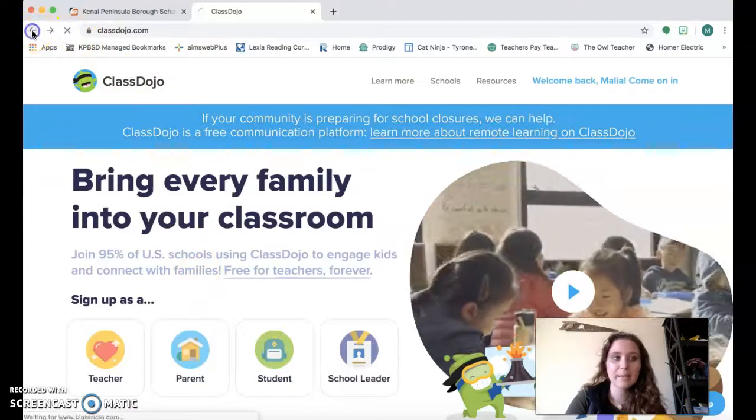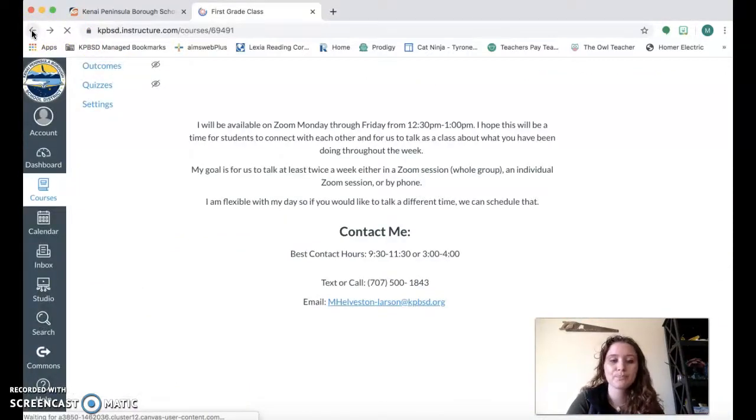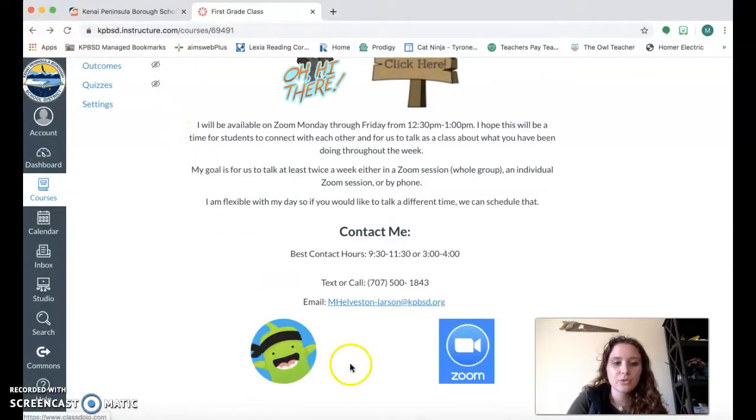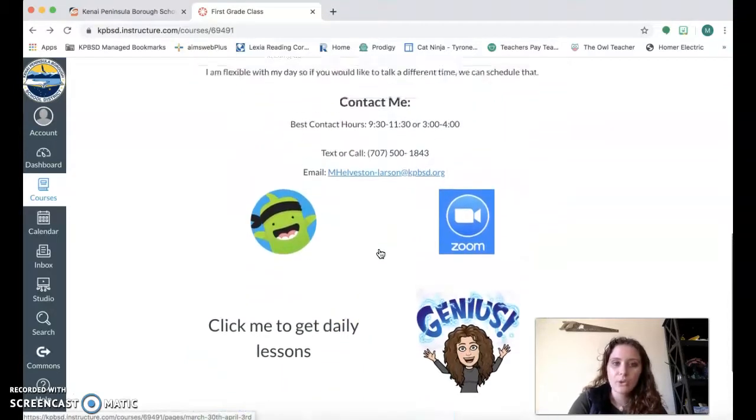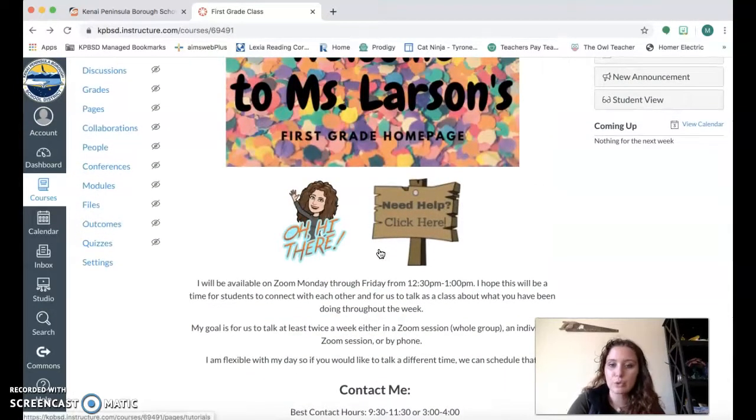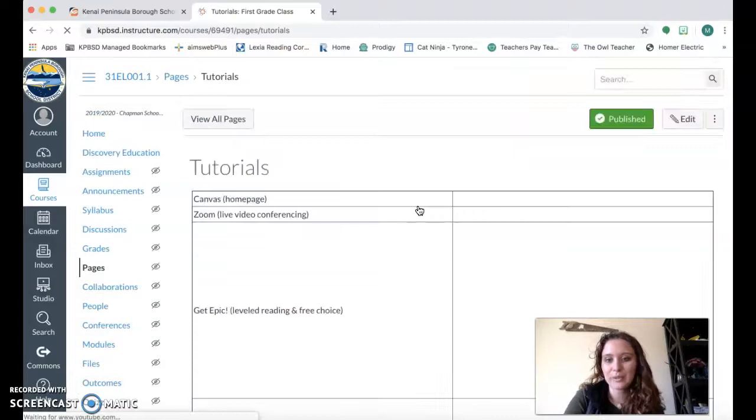I'm just going to hit the back button to go back to my Canvas page. Then I'm going to scroll down a little bit more, and it says click me to get daily lessons, and then I also have additional choices. So I'm going to scroll all the way back up to the top again to show you my need help link. So I'm going to click right on this sign, need help, click here.